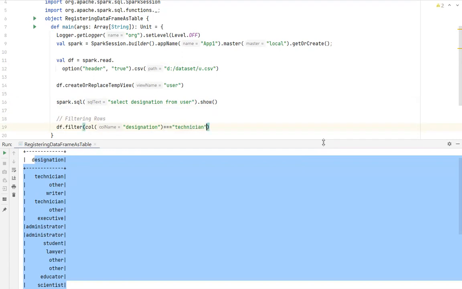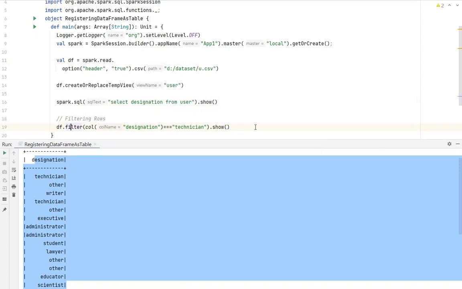I can write dot show. So I can filter, selecting the column designation whose value is technician. I can also do this.